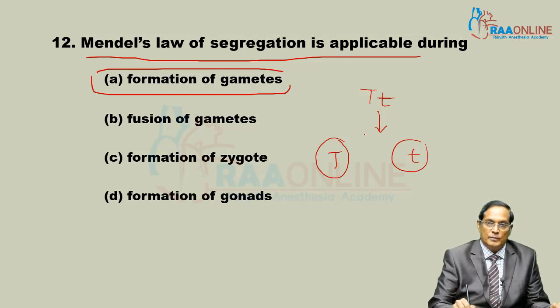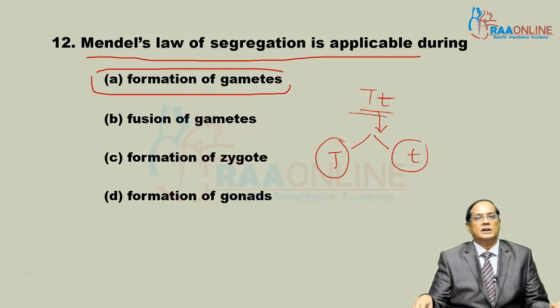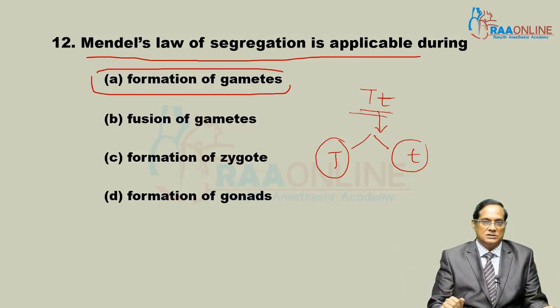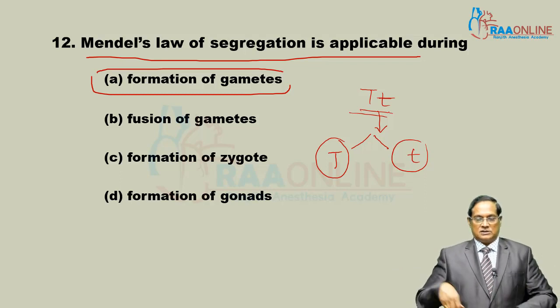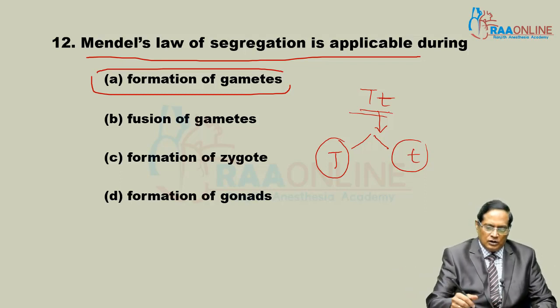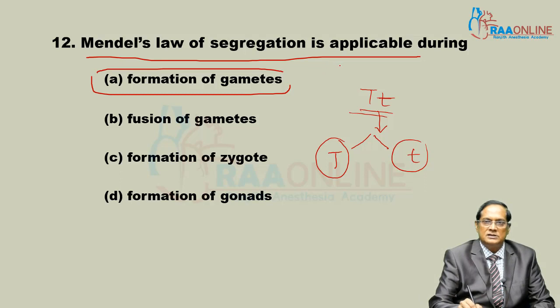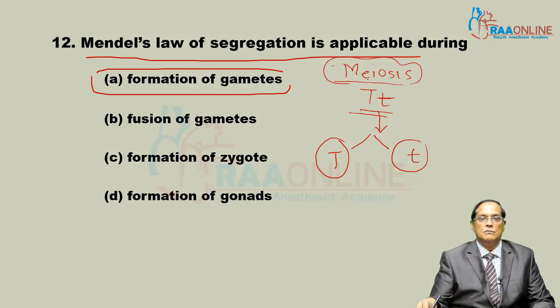That is, these two Mendelian factors for height get separated at the time of gametogenesis. Or we can also say that is segregation of Mendelian factors. Segregation of Mendelian factors takes place during meiosis.